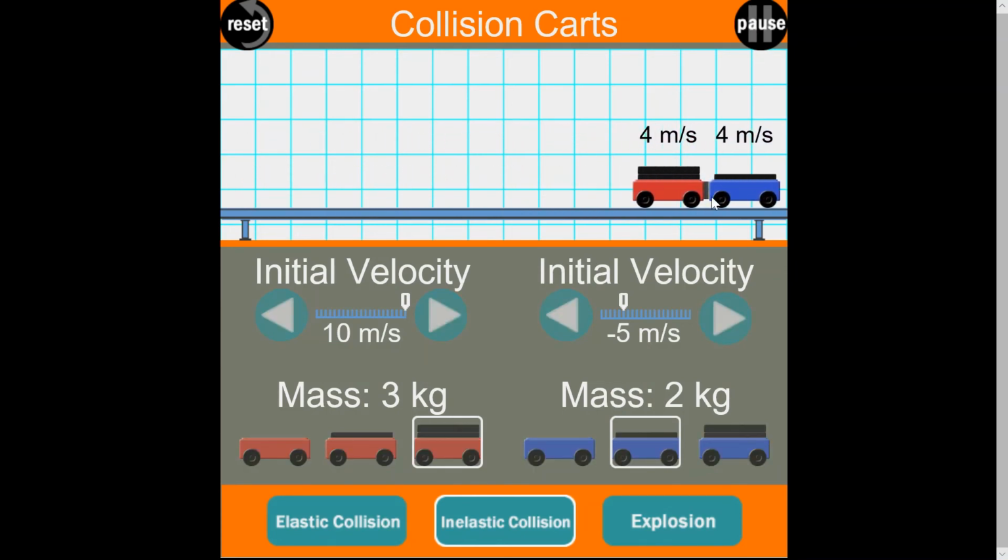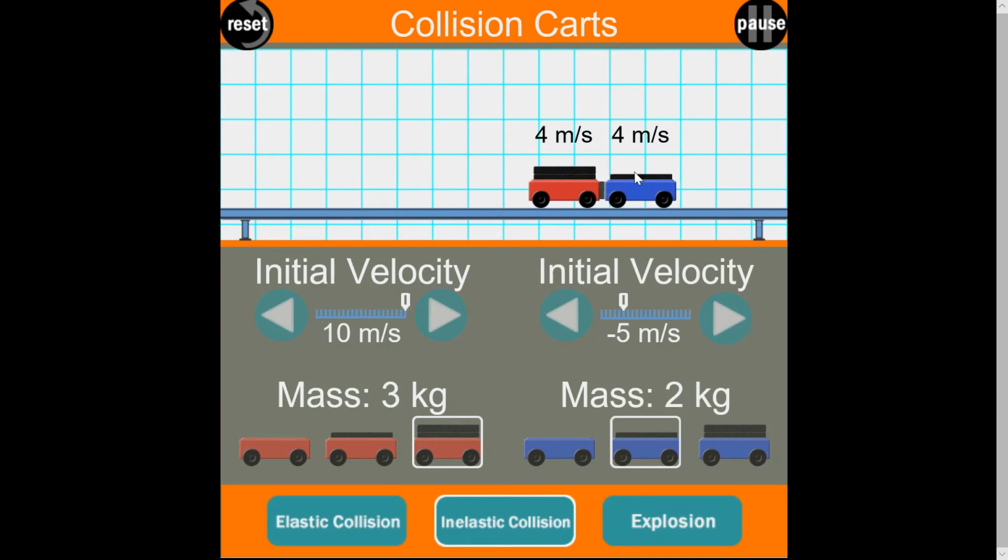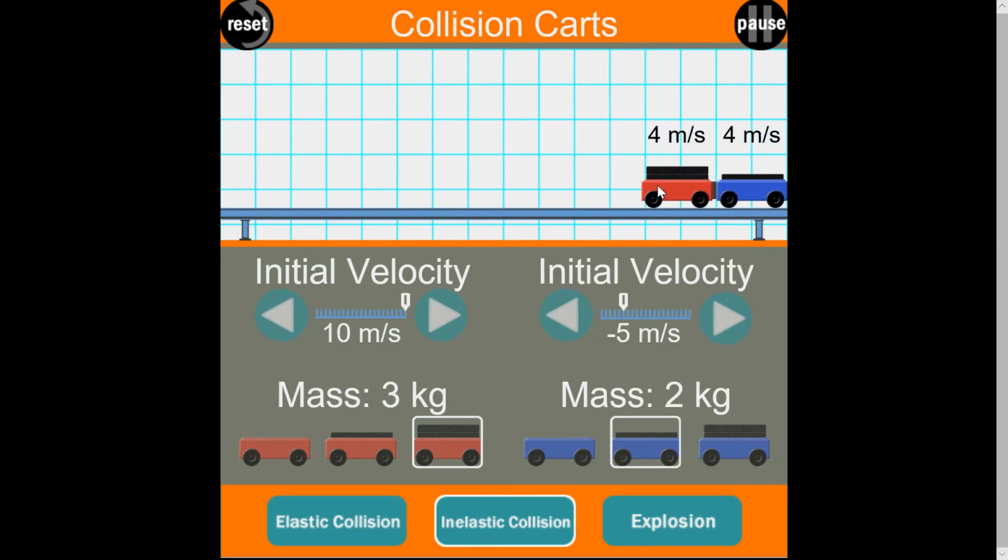So now you can see the wreckage after the collision moves to the right, and the reason for this is because now the red car had more momentum than the blue car. So the total momentum of the system was positive in this case, and it has to be before the collision and after the collision as well.